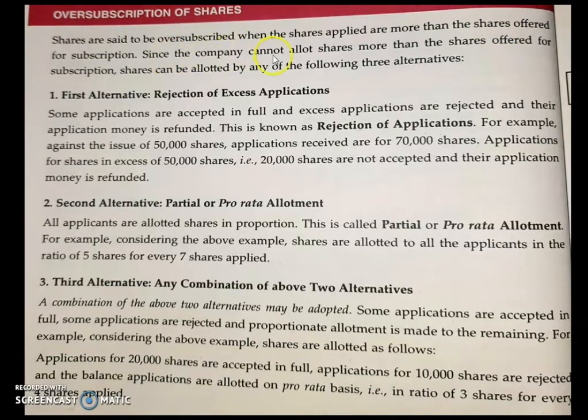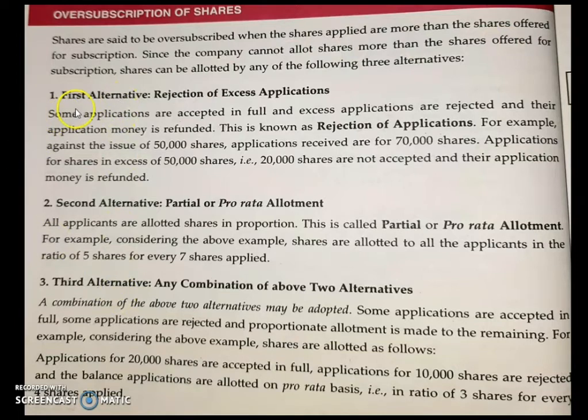Since the company cannot allot shares more than the shares offered for subscription, shares can be allotted by any of the alternatives. It is a rule that the company cannot allot shares more than what is offered to the public. So they have three choices available.